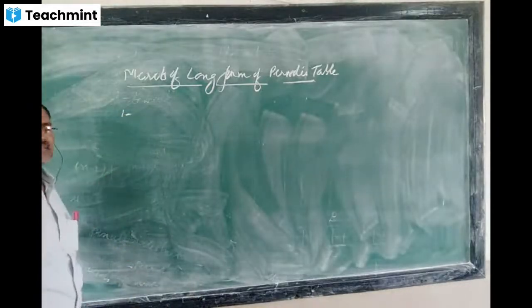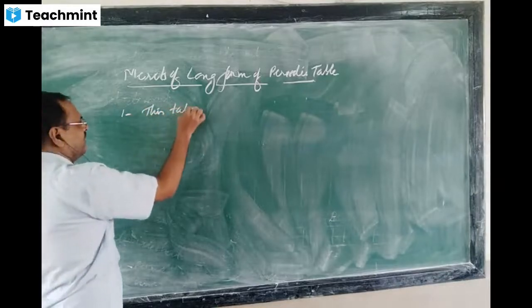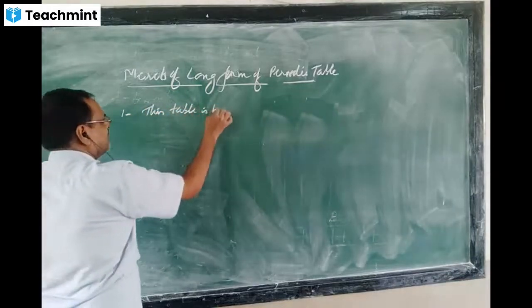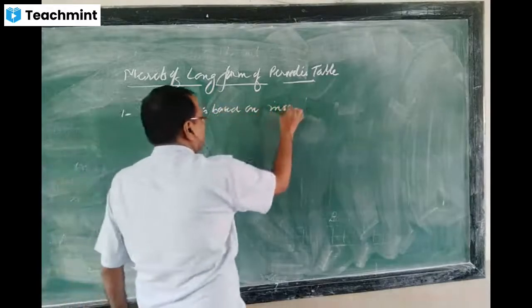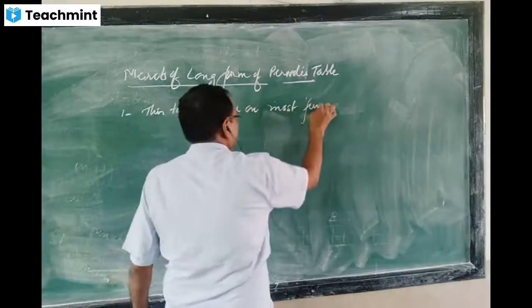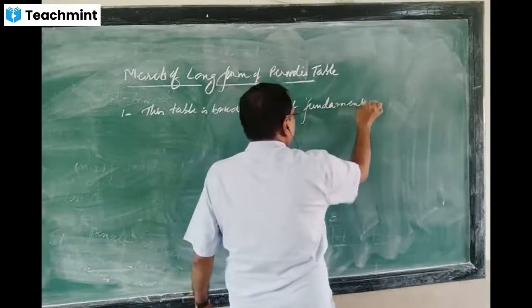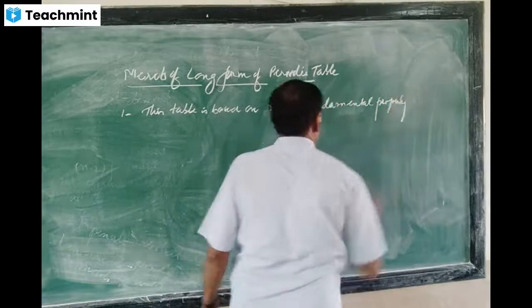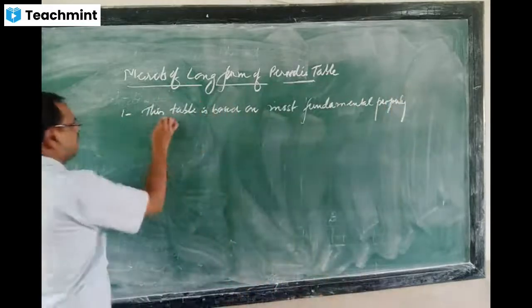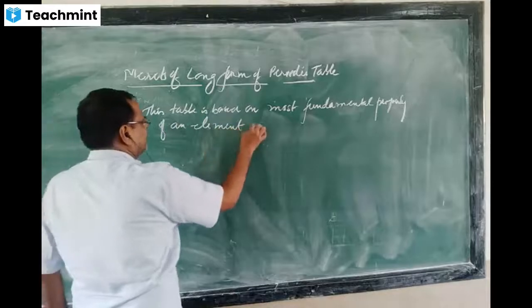This table is based on the most fundamental property of an element. What is the most fundamental property?